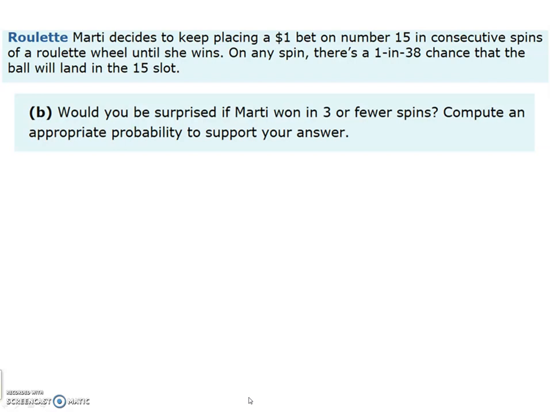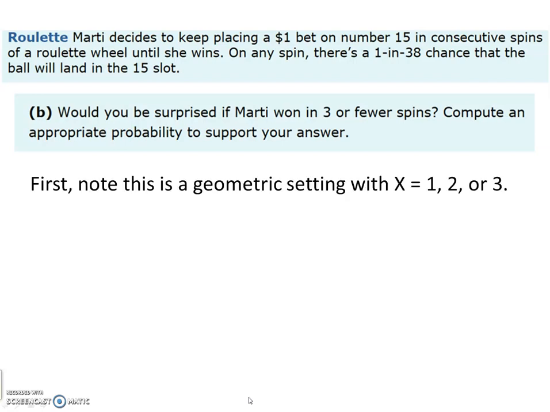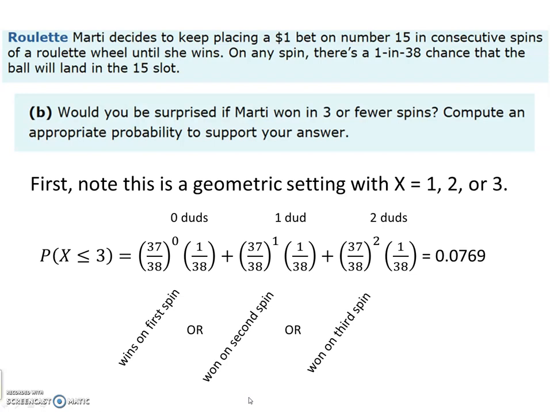So would I be surprised if Marty won in 3 or fewer spins? First I'll show you the computation without the calculator. The probability that x is less than or equal to 3 is, well, she won it on the first spin, or she won it on the second spin, or she won it on the third spin.